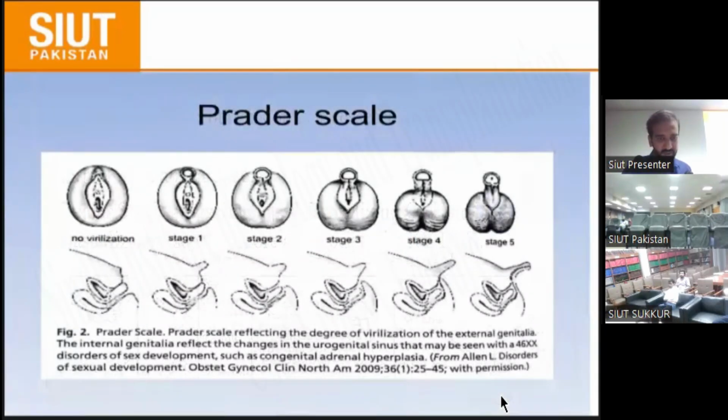There is a Prader staging for an already labeled XY DSD patient, where stage 1 is no virilization, normally female, but stage 5 is the normal male appearance of the external genitalia.